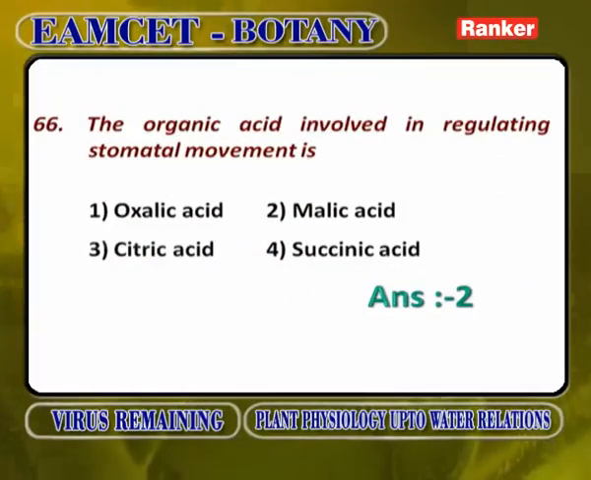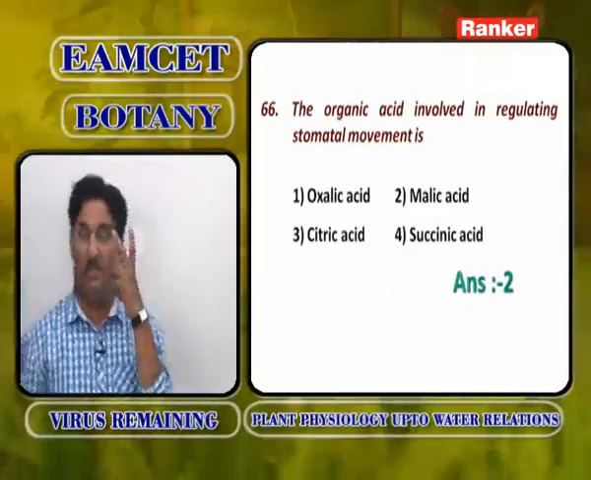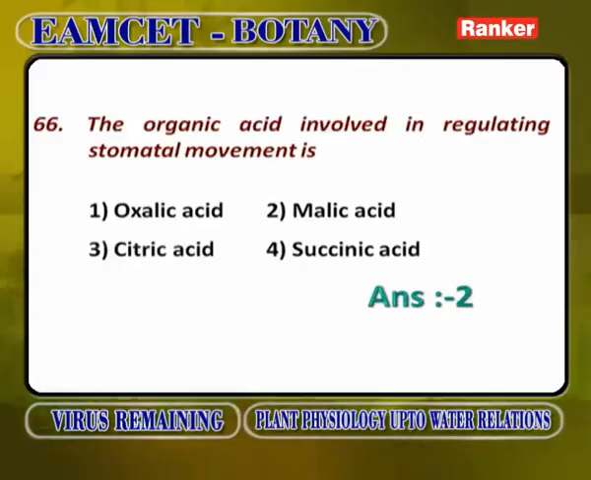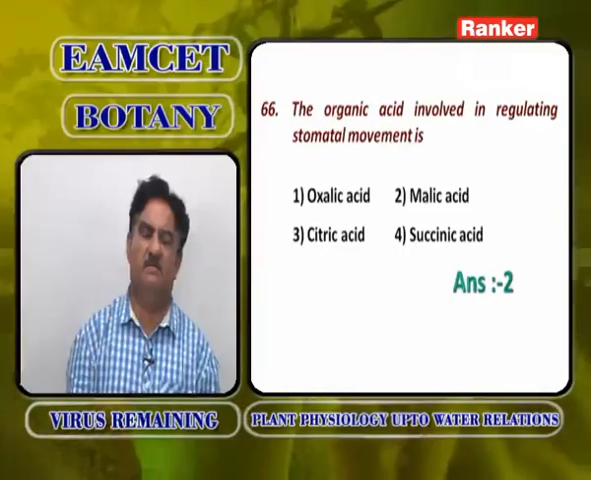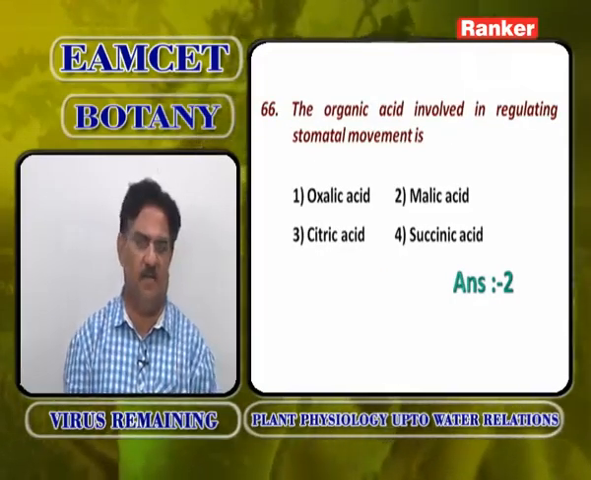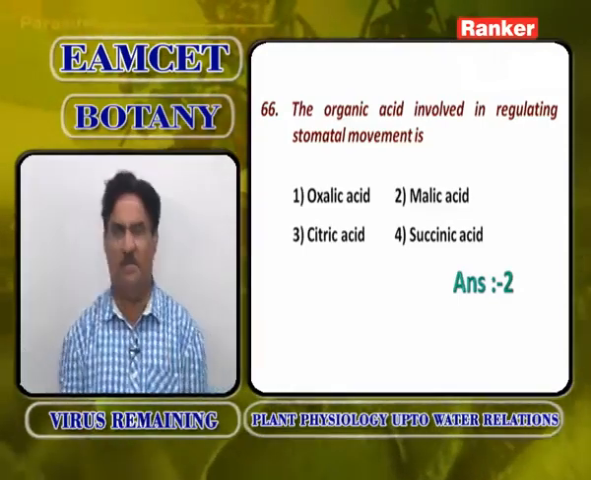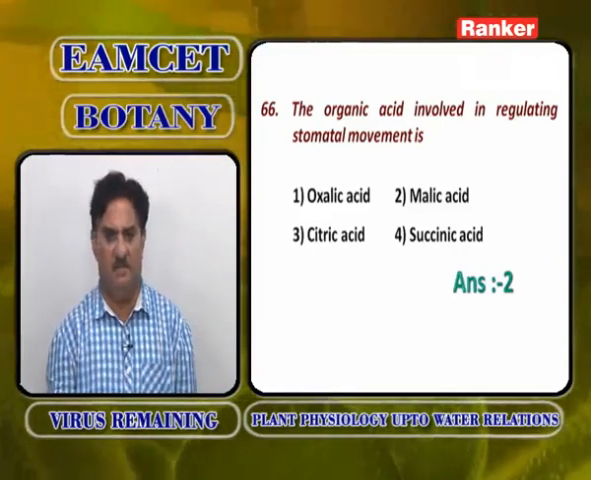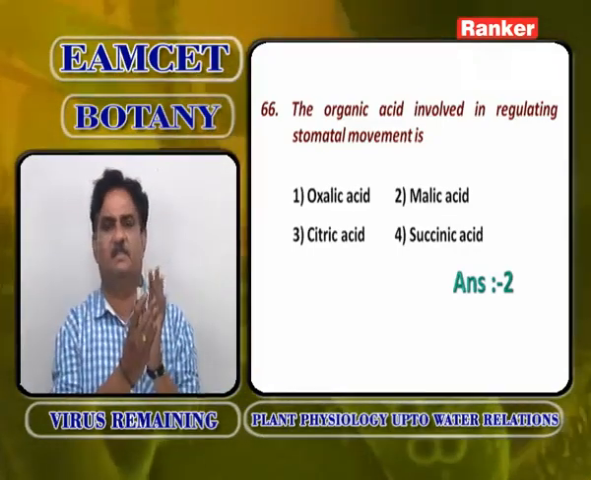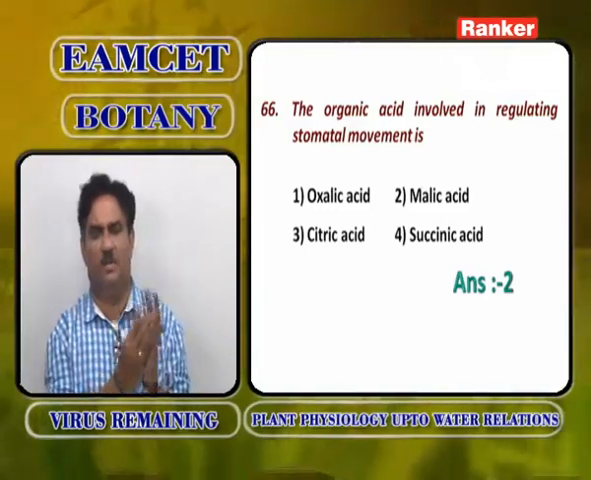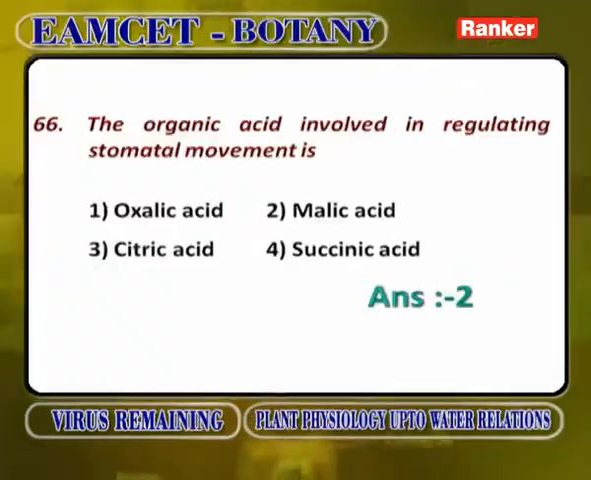The organic acid involved in the regulation of stomatal movement. Just now I told malic acid. Malic acid enters the guard cells and divides into malate ions and H plus ions in the morning times. Potassium combines with malate to form potassium malate. Potassium combines with chlorine to form potassium chloride. Ultimately, concentration of guard cells increases. Concentration increases means osmotic potential or water potential decreases. Water potential is more in the outer environment and less in the cells. So, water enters the guard cells, turgidity increases, stomata opens.